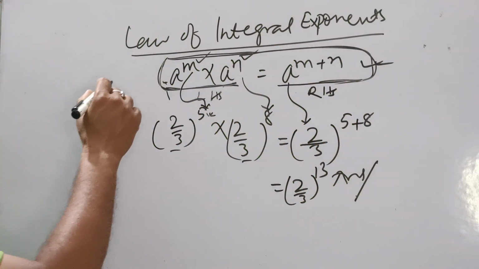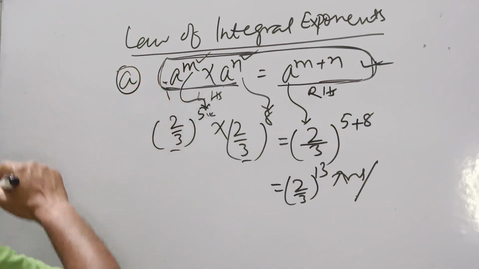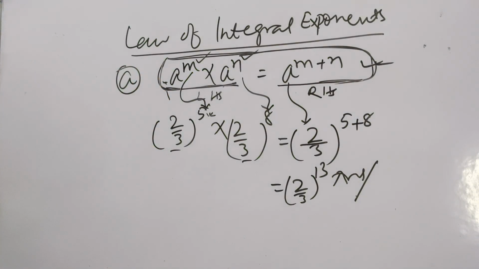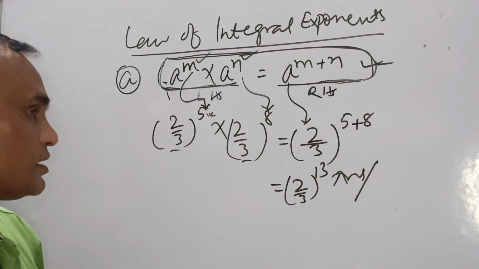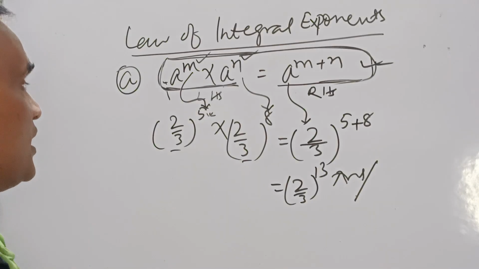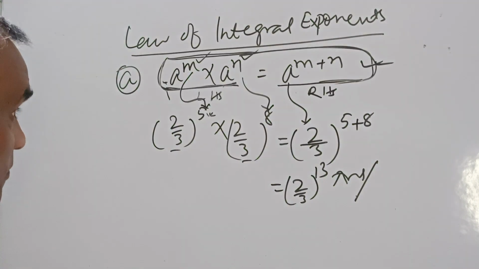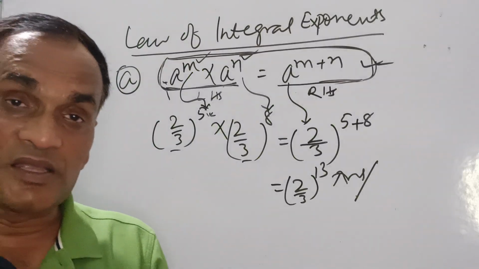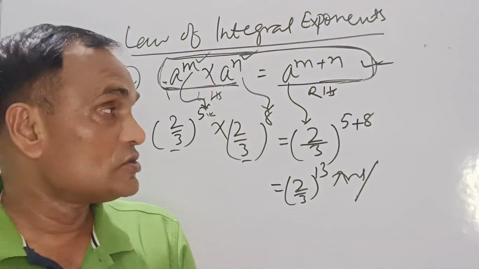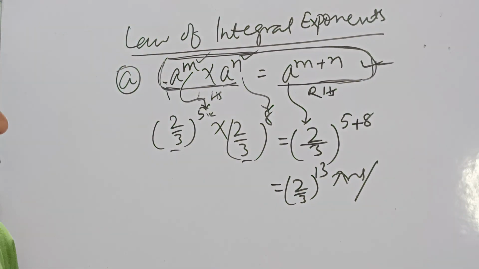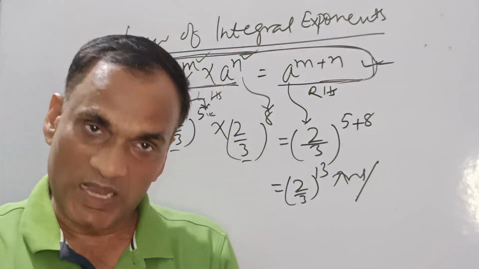With this, we have cleared number 1: a to the power m into a to the power n equals a to the power m plus n. You can read it as a raised to the power m multiplied by a raised to the power n, so the result is a raised to the power m plus n.